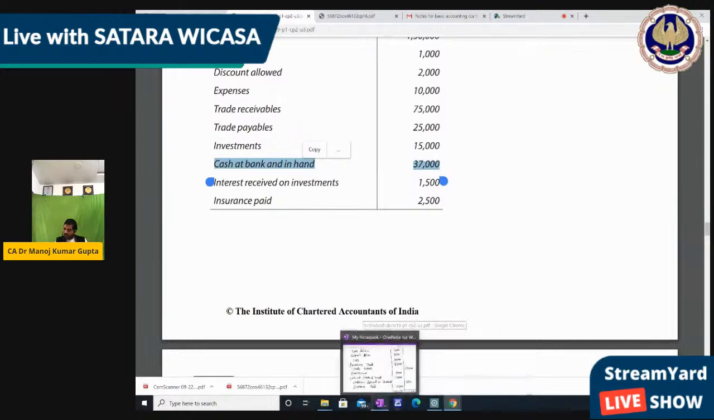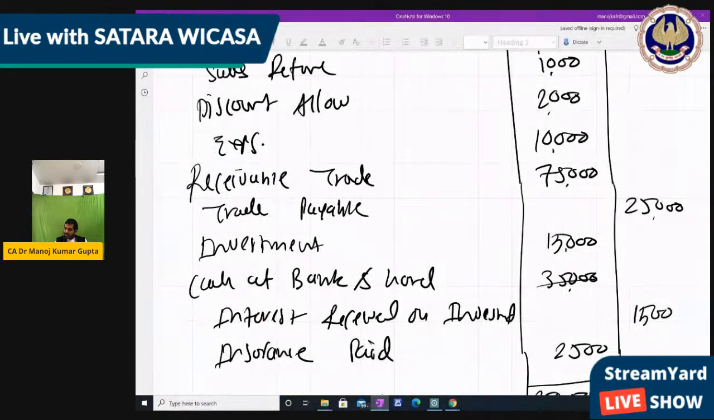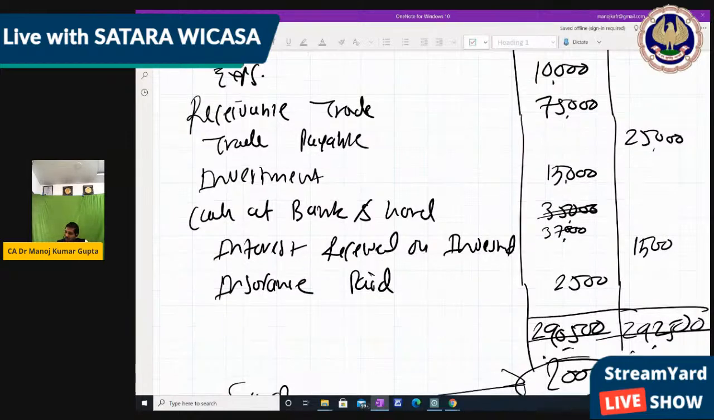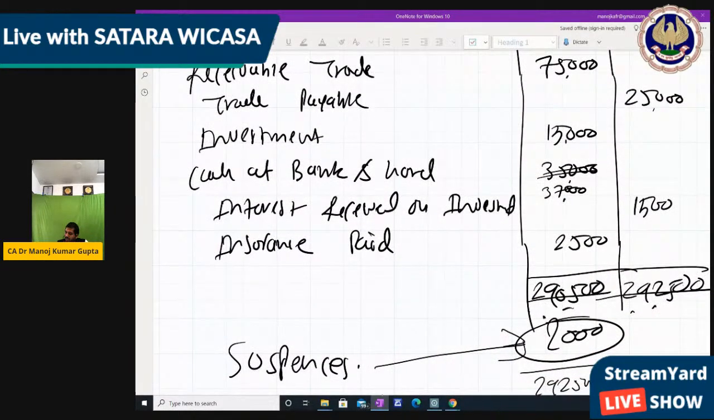Understood? So we should also write 37,000. Otherwise, definitely the account will not tally. But if the balances are given, maybe it's possible that the account does not tally, then we have to write the suspense, right? But if we are making the account from the beginning, that is general entry and ledger, then it's our responsibility to make that tally. Clear? So now here it's 37,000, then it becomes 292,500. So here the account is tally, no need for suspense.